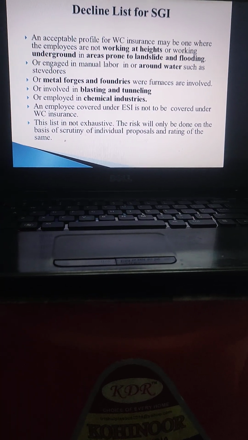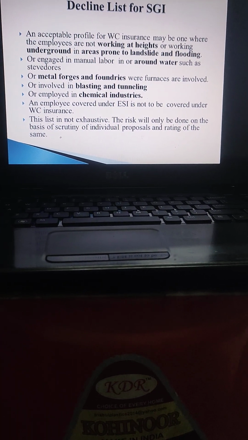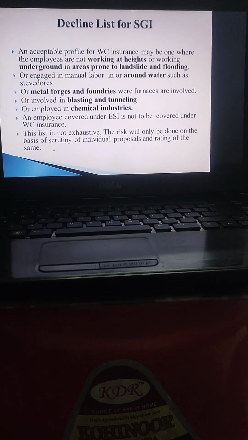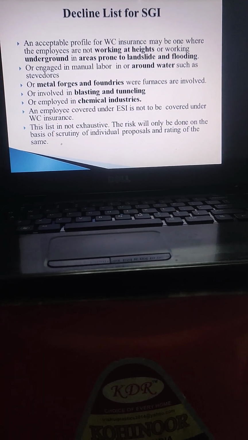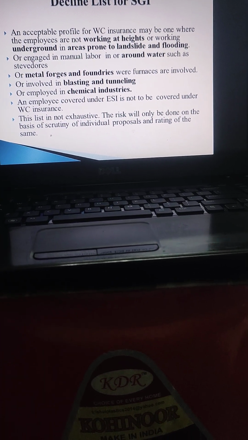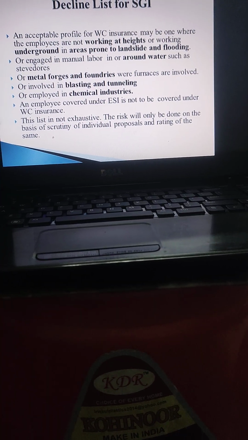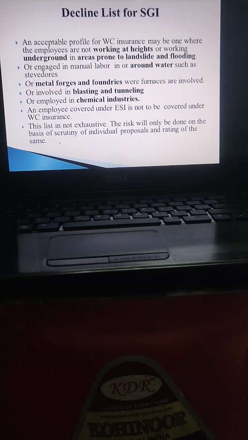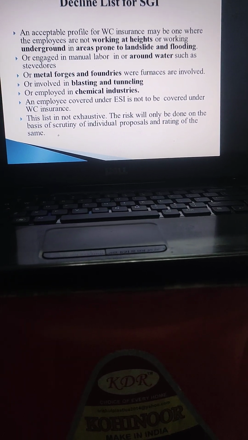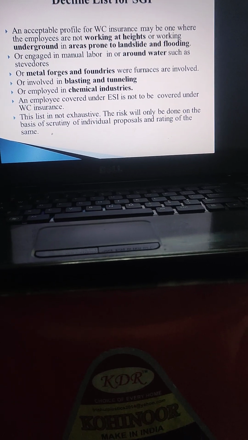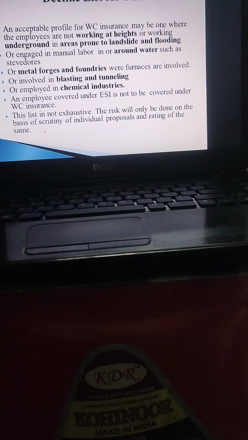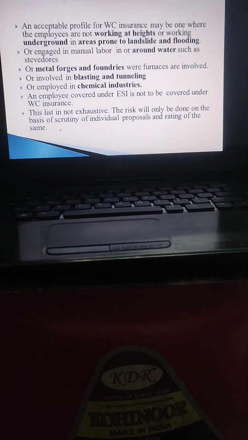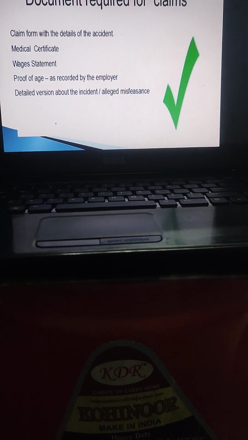There could be a declined list depending upon the company. Normally the insurers decline the risk of metal forges and foundries, blasting and tunneling, chemical industries, working at heights or underground or areas prone to landslide and flooding, or manual labor around water. So it differs from company to company, not common.